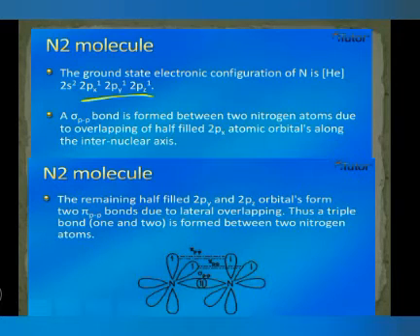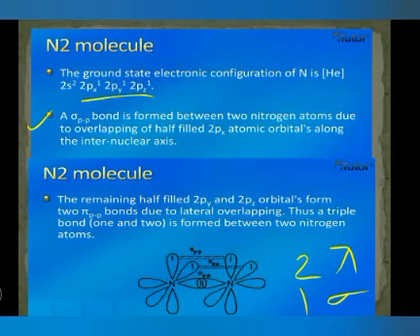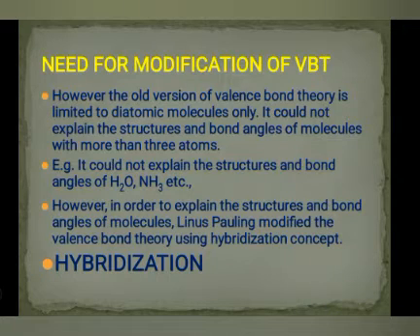N2 is a triple bond, so it has 2 pi and 1 sigma. It is formed between the nitrogen atoms by overlapping the half-filled orbitals. The remaining half-filled 2py and 2pz orbitals form pi bonds, and this forms the triple bond. So it means that a sigma bond is made up of ss, sp or pp head-on, whereas a pi bond is made up of side by side overlap of px, py, pz. A triple bond is made up of 2 pi bonds and 1 sigma.